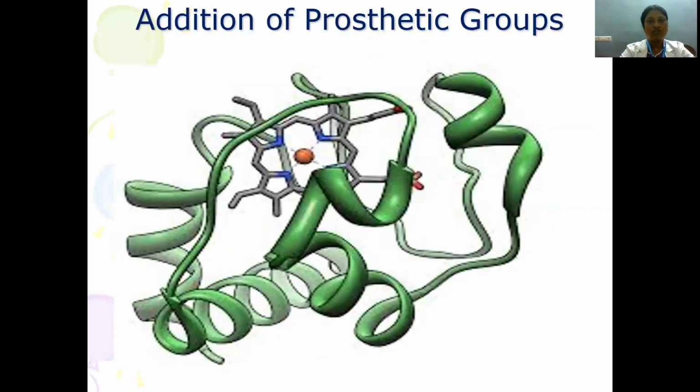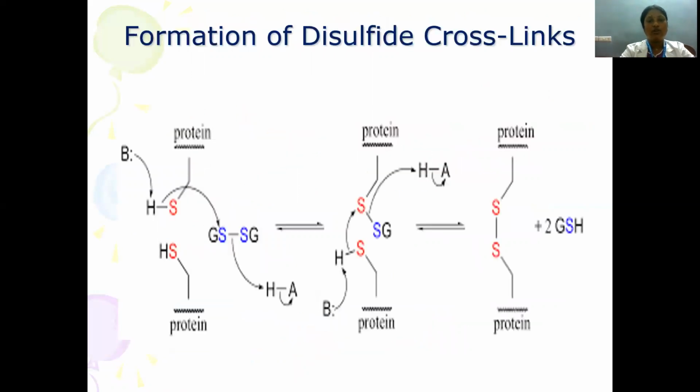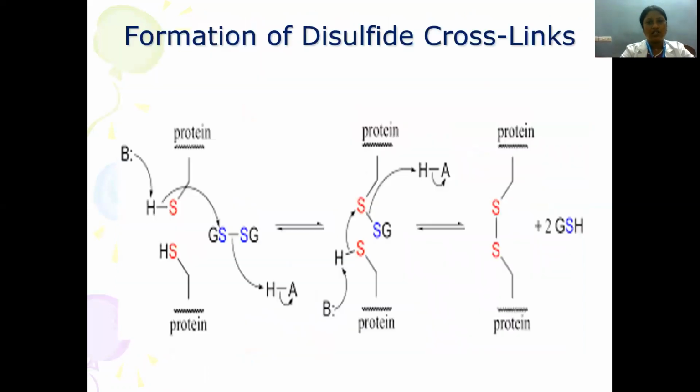And addition of prosthetic groups, addition of isoprenyl groups, and formation of disulfide cross-links, as in the case of glutathione and also in insulin. So these are the post-translational modifications which happen after translation of the protein before it gets converted into a native, biologically functional protein. And with this, translation is over.